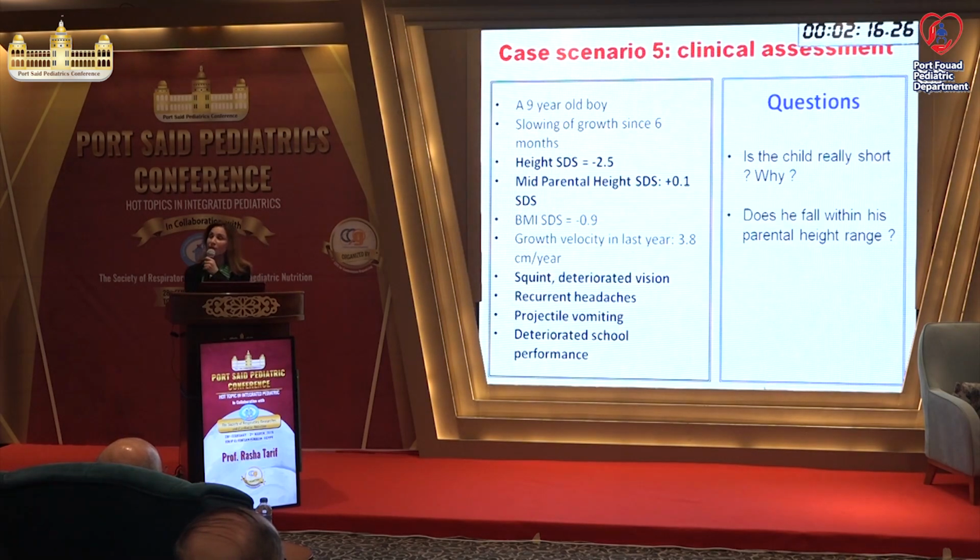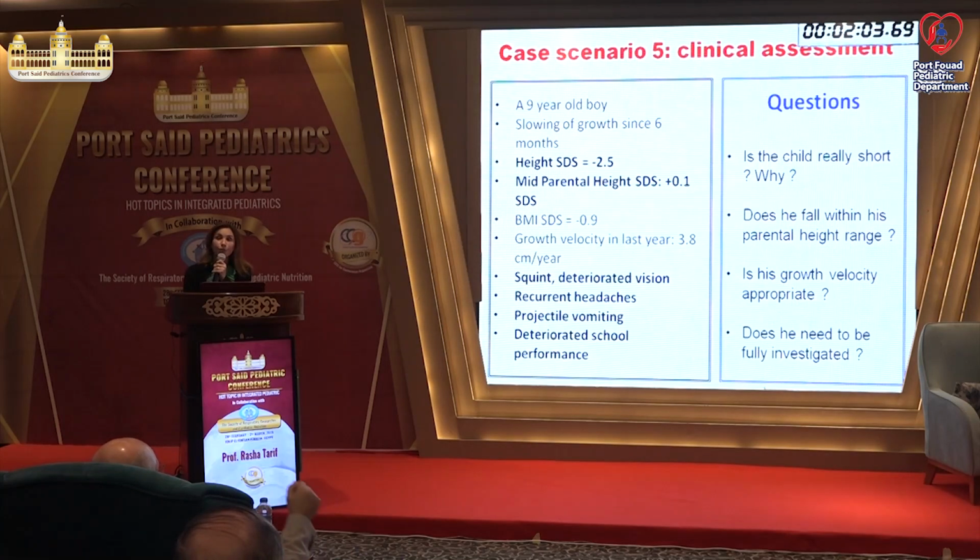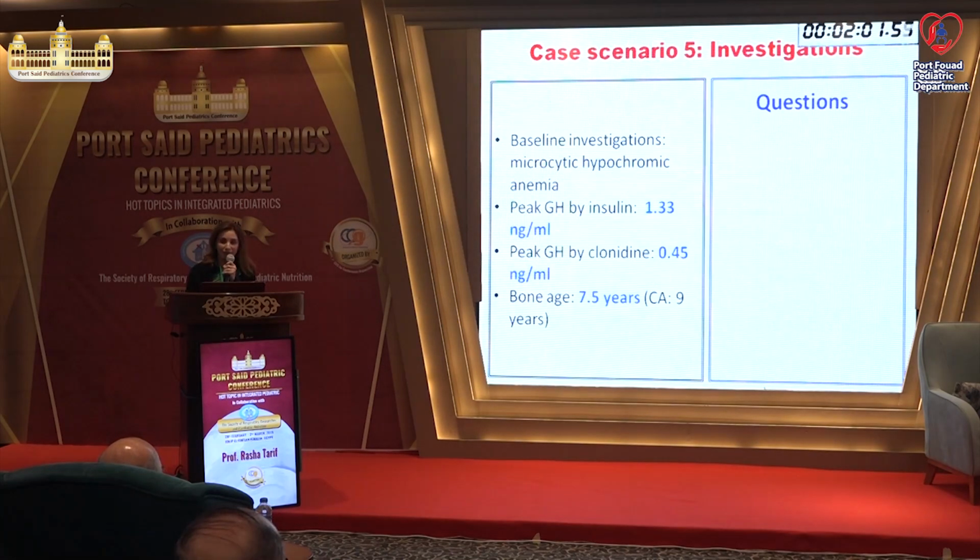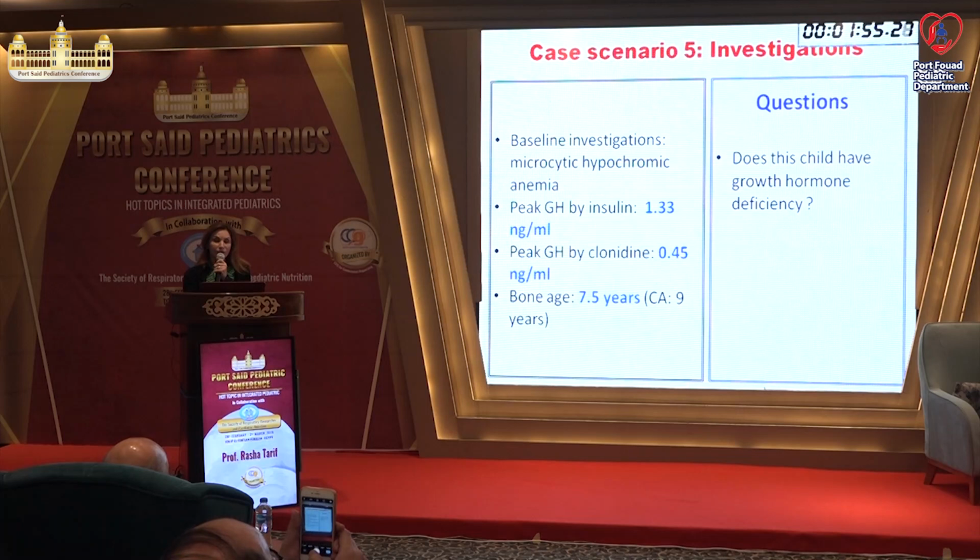Okay, does he fall within his parental height range or shorter? He is shorter. Is his growth velocity fine? 3.8 centimeters a year? No, the growth velocity is normally 4.5 centimeters a year. Does he need to be fully investigated? Definitely. Okay. His baseline investigation revealed some anemia, low growth hormone by insulin and clonidine. The bone age is 7.5. Does he have growth hormone deficiency?